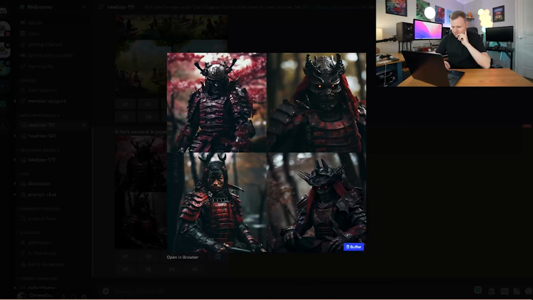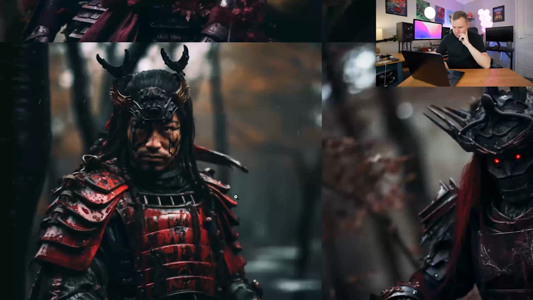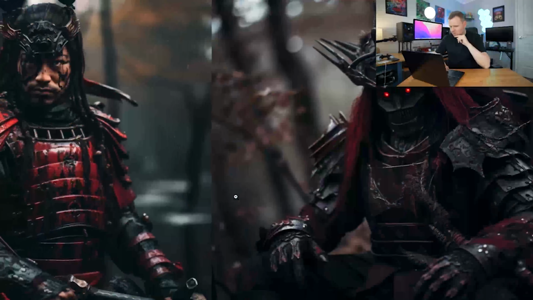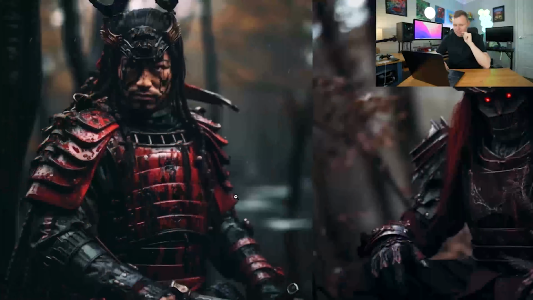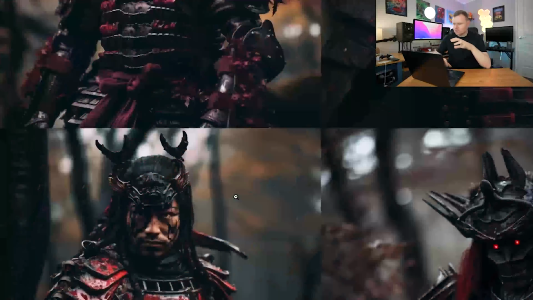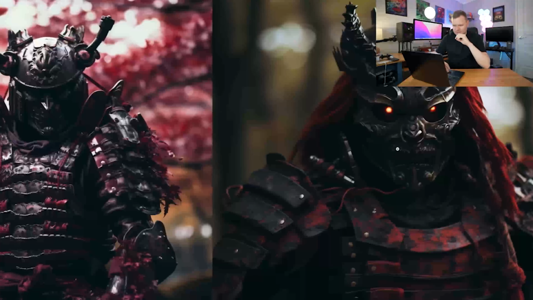And what's really cool is how amazing this looks. It looks super realistic, man. The fourth image looks a bit weird, but that looks hyper realistic, man. The second last image looks very realistic. That looks absolutely amazing. Wow.